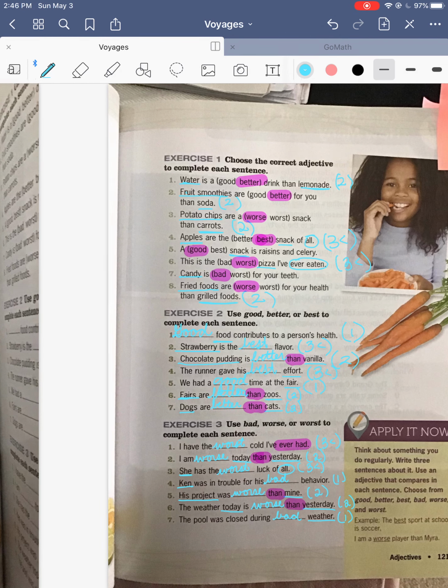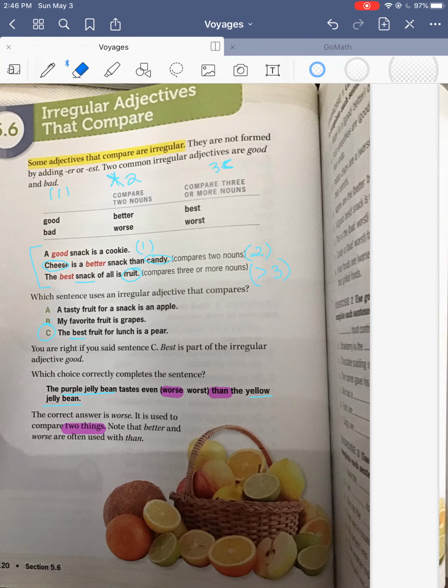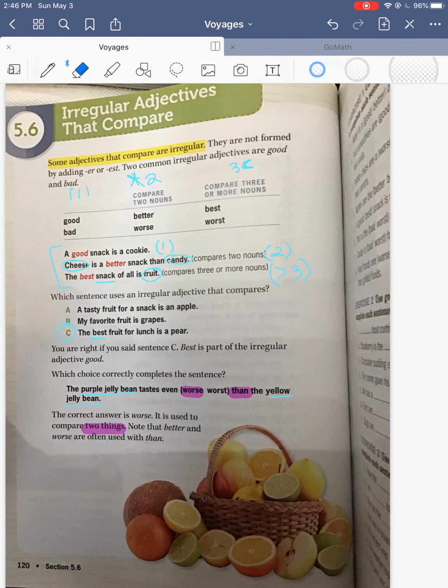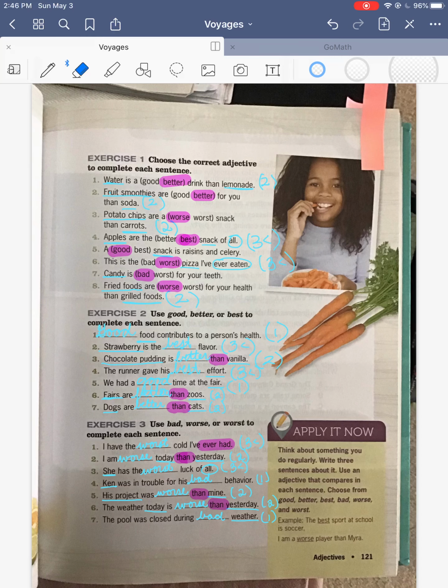And that is your vocabulary for today. If you want to write this in your writing notebook, you can. The chart of good, better, best, bad, worse, worst. If you want to remember it, or just remember it's on page 120 of your book to use tomorrow when you're doing your vocabulary work, or not vocabulary work, your Voyages work in the small Voyages book.